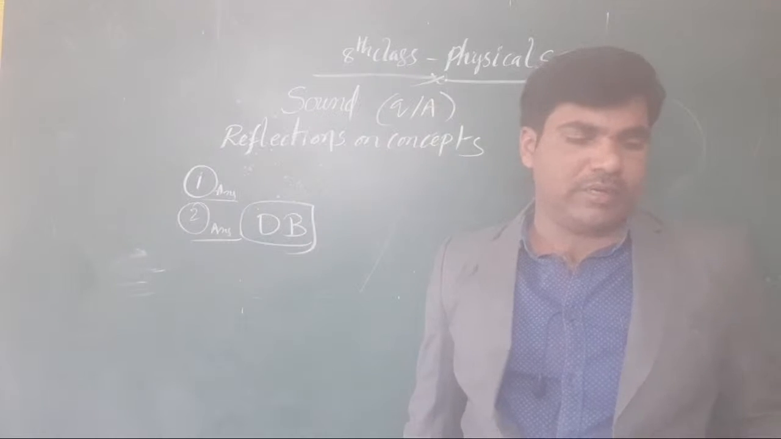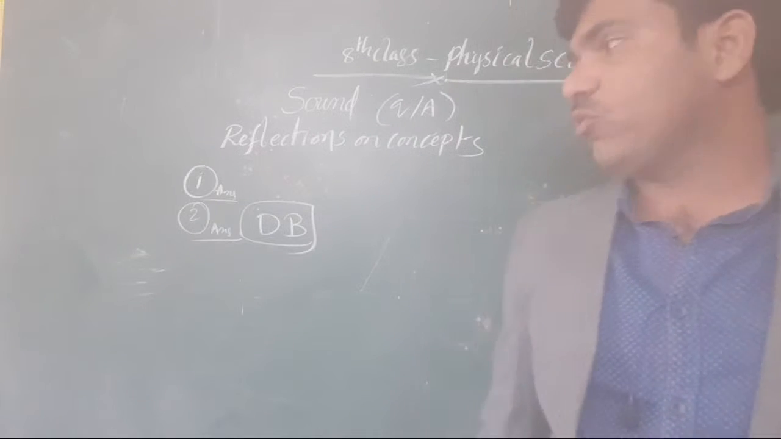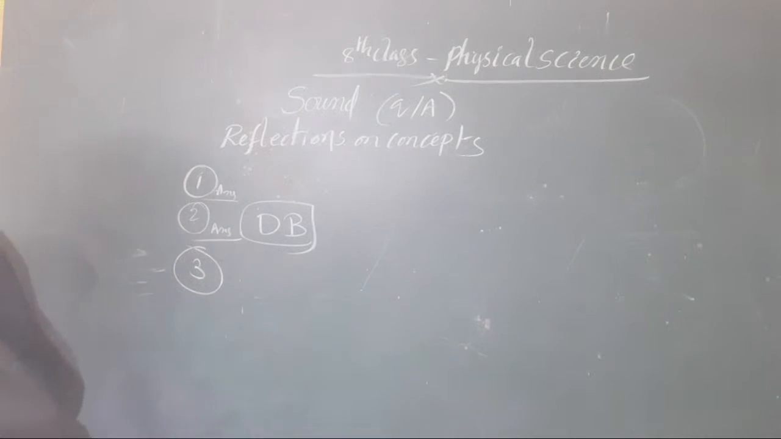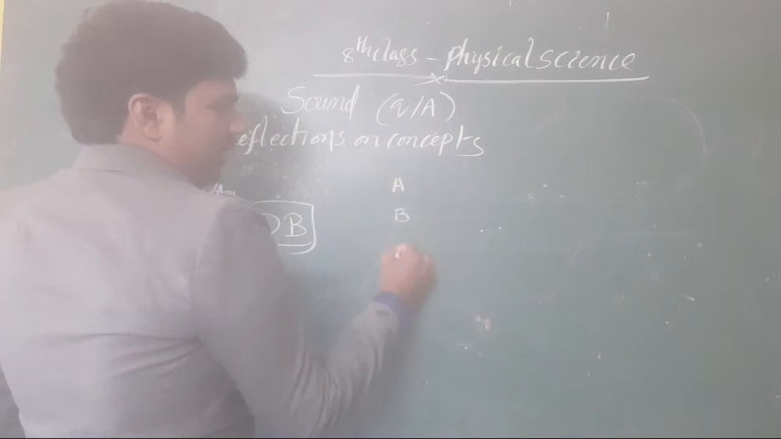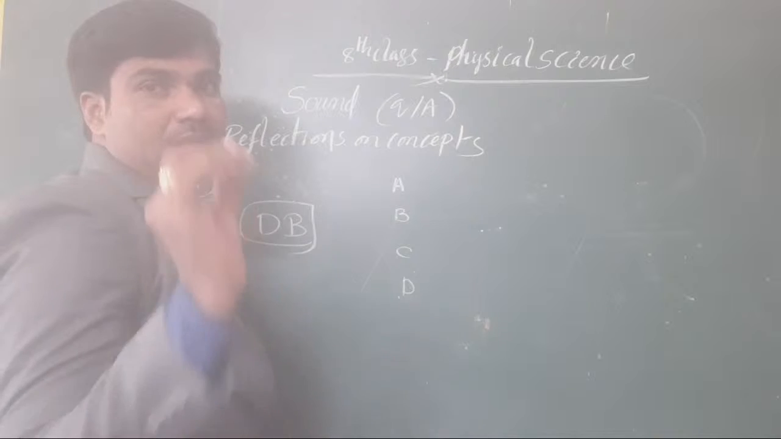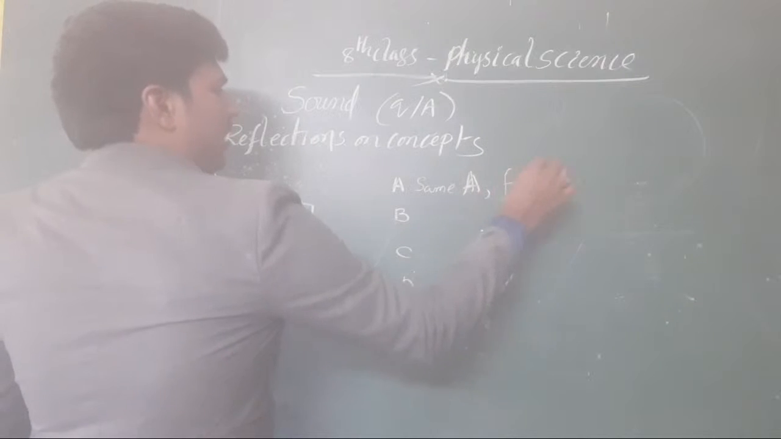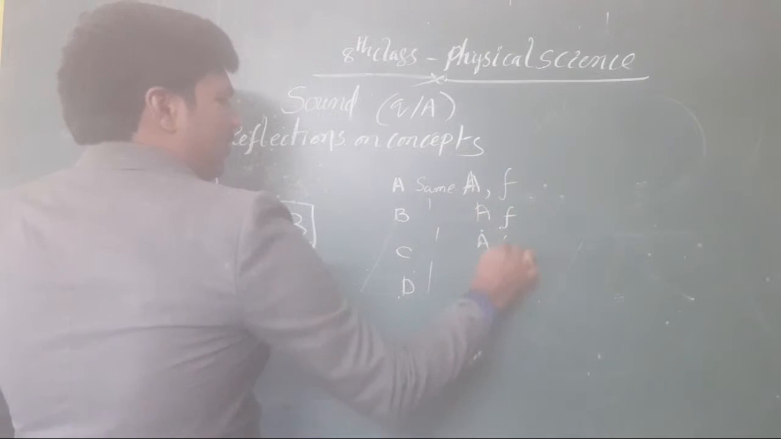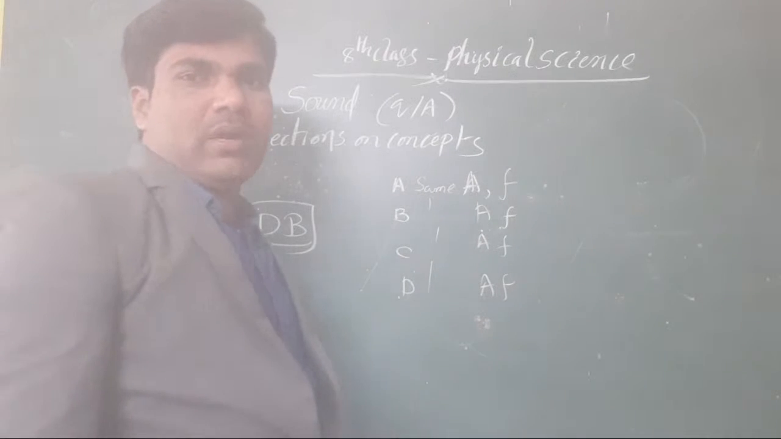Okay, third point. What is the difference between noise and music? Explain it. What is music and what is noise? Yesterday also we discussed which one is called music and which one is called noise. There are a number of sources like A, B, C, D. They contain the same amplitude, same frequency, same loudness, same pitch. It will be called music. Okay, clear or not, all of you?